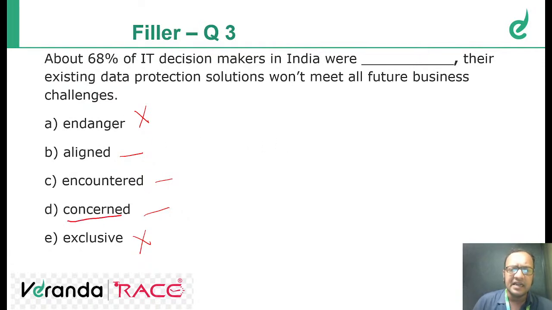So were concerned would be the correct answer. Clear? What is the meaning of endanger? Endanger means putting into danger. Aligned means in line with something, going together with something. Encountered means to face someone or something. So the answer should be concerned.